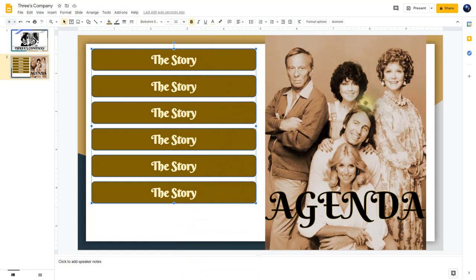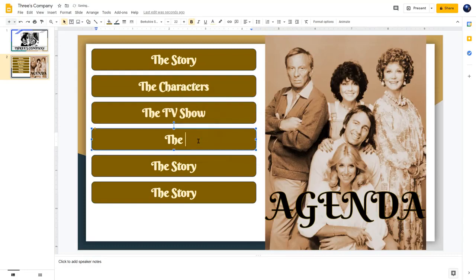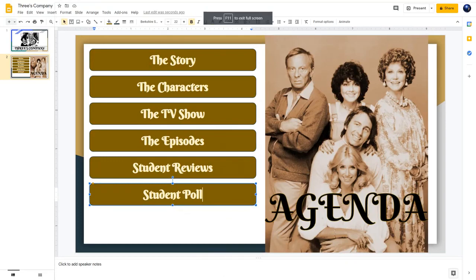Now I have a nice looking slide here with a good design. So now I can rename these, and I'll do that by clicking into them here. So the story is first, and then I'm going to click behind the second one here, and I'm going to key in the characters. So now I've renamed all of these buttons, and I have a really good looking slide. Everything looks orderly there. So I'm going to insert a new slide by using the shortcut Control M.